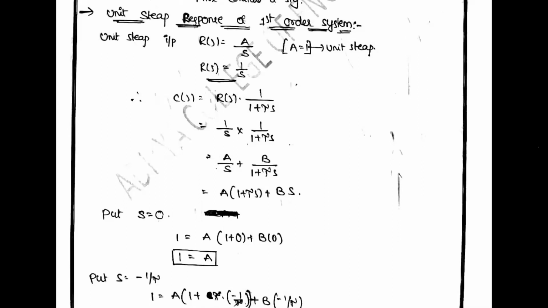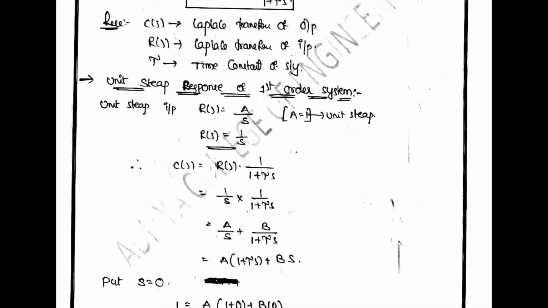Next, for the other term to be equal to 0, substitute S equal to minus 1 by T. Then the A term is completely 0, because we substituted S equal to minus 1 by T. So B is equal to minus T. B equal to minus T.